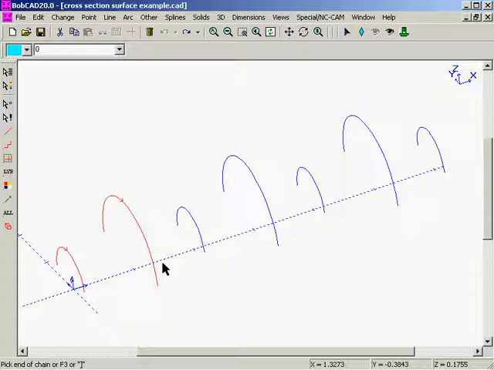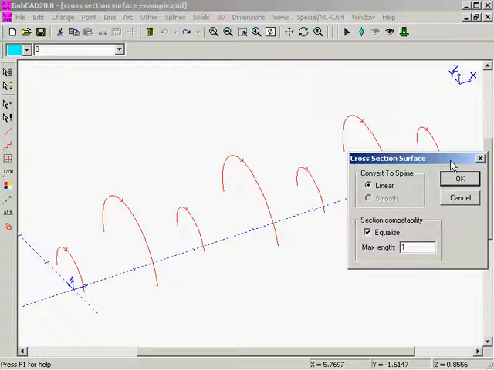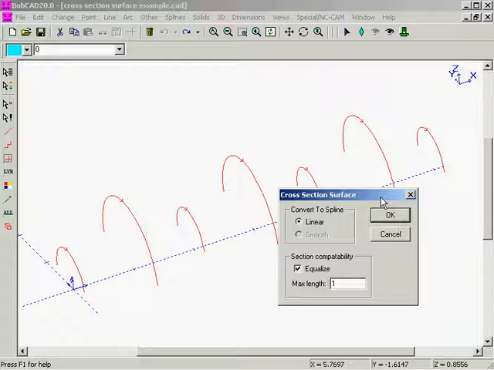What you want to do is make sure that these geometry pieces, when you select them, are all going in the same direction in proper sequence. Left click, right click. Select your geometry, same direction, left click, right click. And you can go through each of these, and then when you're done, all you have to do is right click your mouse one more time to bring up the cross-section surface box, as you can see here.